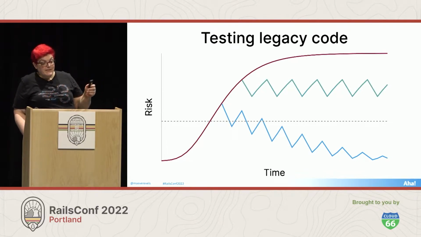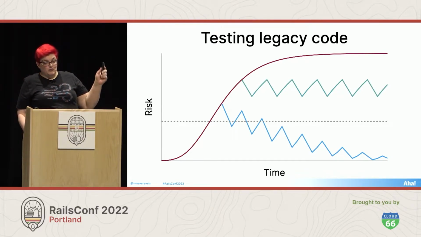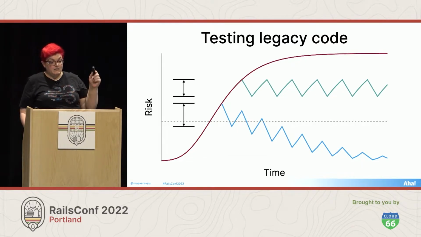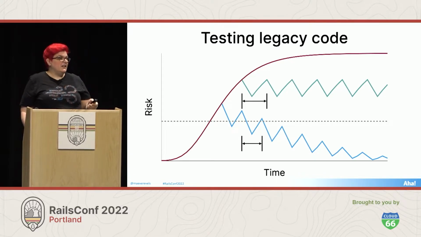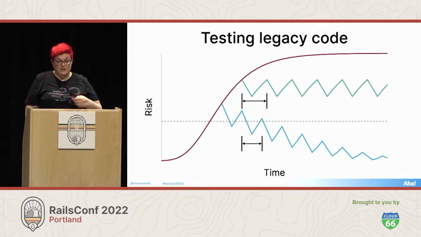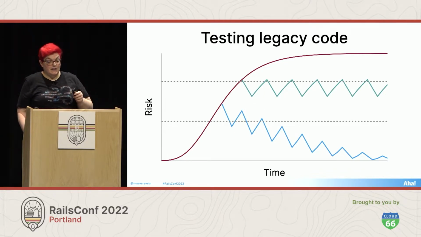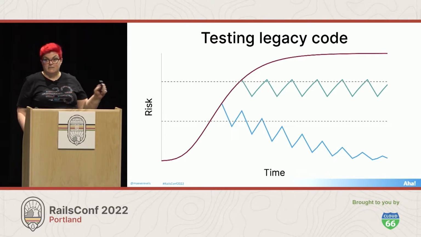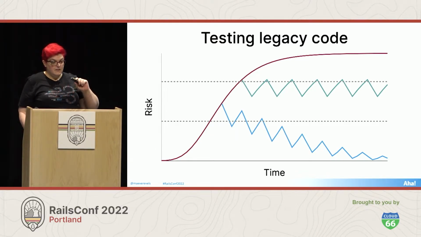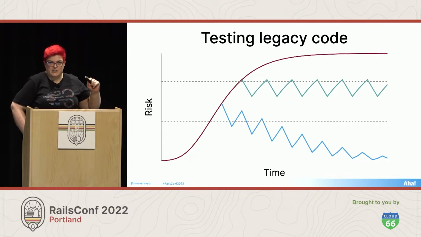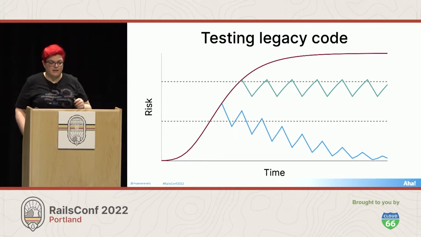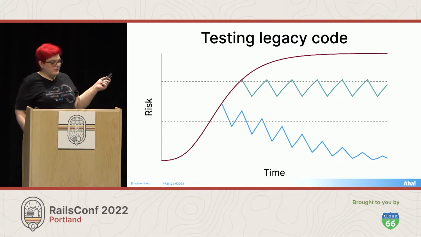So here's a different model. We have a similar zigzag, but this one doesn't drop below a certain amount. So in this case, we started adding tests later, which means each round of testing is a little bit less effective than the first model. And because we're seeing less benefit, we're less motivated to iterate as often. And so the result is that we're maintaining equilibrium. We're investing effort, but the code's not getting any better. So there's another threshold right here. This is the tipping point where the technical debt became impossible to ignore. And so the team starts following that same good scout rule of we're just going to add some tests and leave the code a little bit better every time we touch it. But we're not seeing the same results anymore.